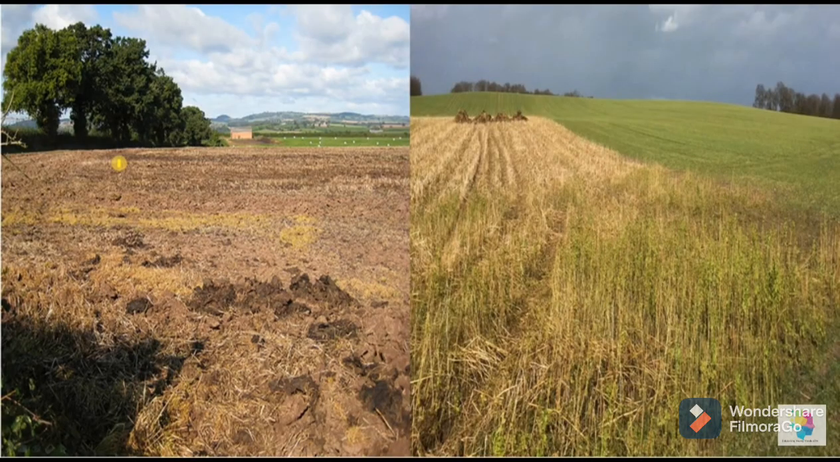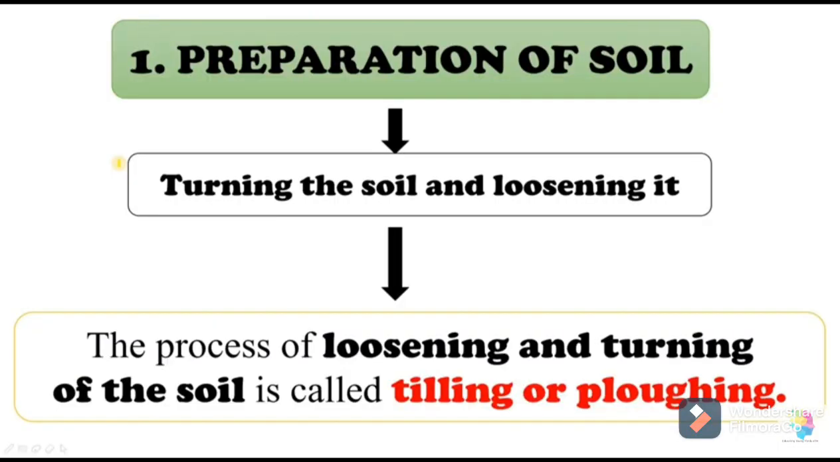You can see in the diagram, when we are going to sow our seeds, we have to prepare the soil for that crop. The preparation of soil is the first step before growing a crop. One of the most important tasks in agriculture is to turn the soil and loosen it. So what is preparation of soil? Turning the soil and loosening it. The process of loosening and turning of the soil is called tilling or ploughing. This is the most important step in agriculture.